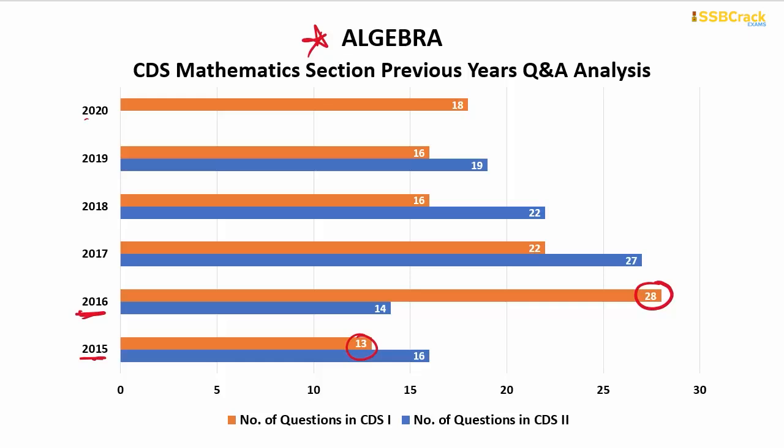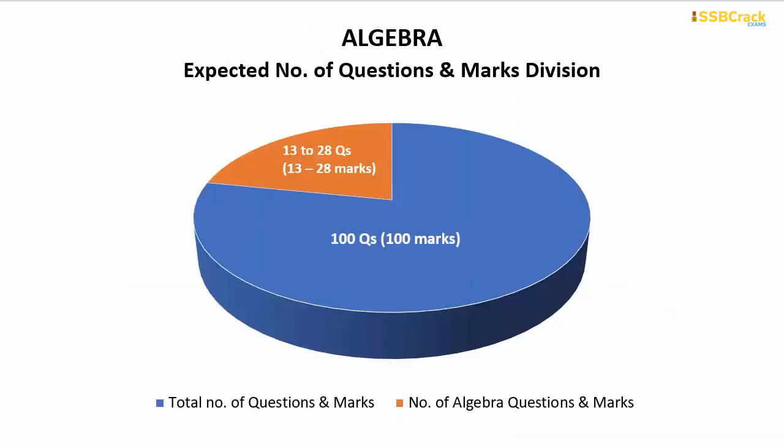So the highest, 28, and the least, 13, were part of the CDS examination previously for the topic algebra. Hence, in your upcoming CDS examination, you can easily expect 13 to 28 questions out of the 100 question paper, carrying 13 to 28 marks out of 100.